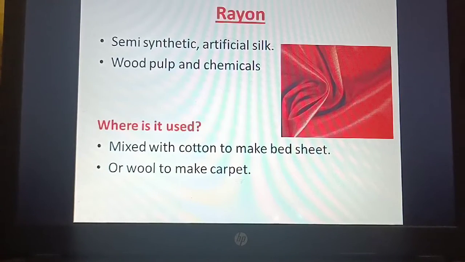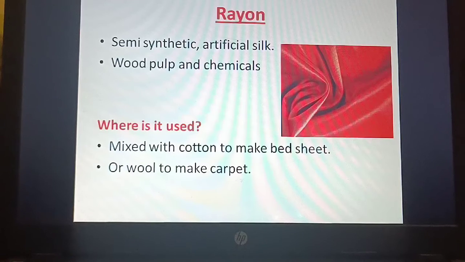Now, first one is rayon. Rayon is another synthetic fiber. It is semi-synthetic and artificial silk. Why is it called artificial silk? Because it looks like silk. You get pure silk, isn't it? Like that silk, even the rayon looks the same as the natural silk. Therefore it is called artificial silk, but it is not natural silk. So artificial silk is another name for rayon.